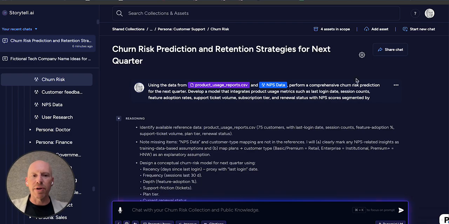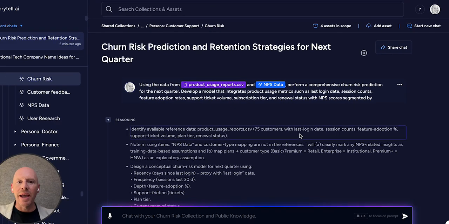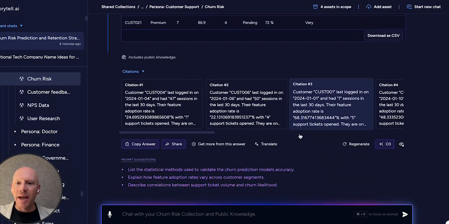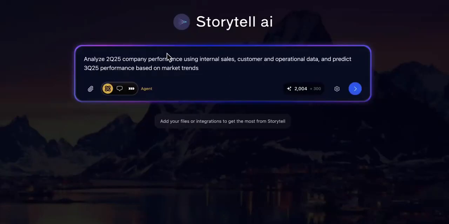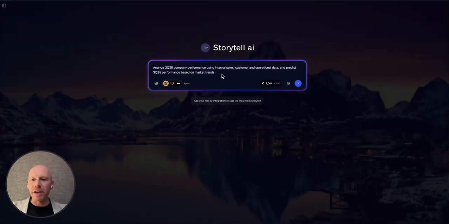Going back to the current version of Storytell in production, I ask a question, and then I get a response, and then I ask another question. So that's the chat functionality that exists today. But with agent mode, I just tell it a declarative end state that I want, and Storytell will go out and figure out how to get it all done for me.